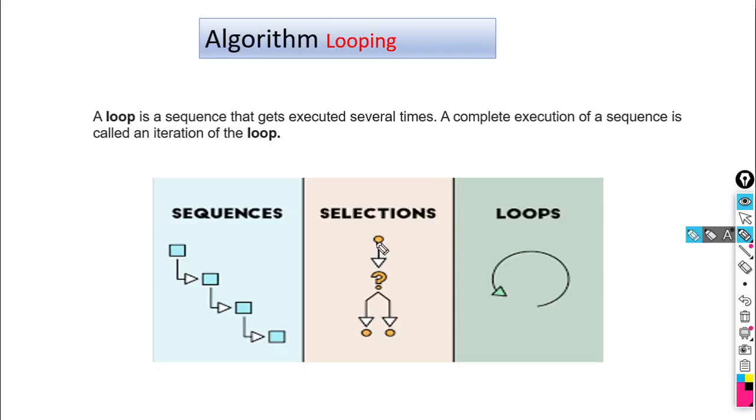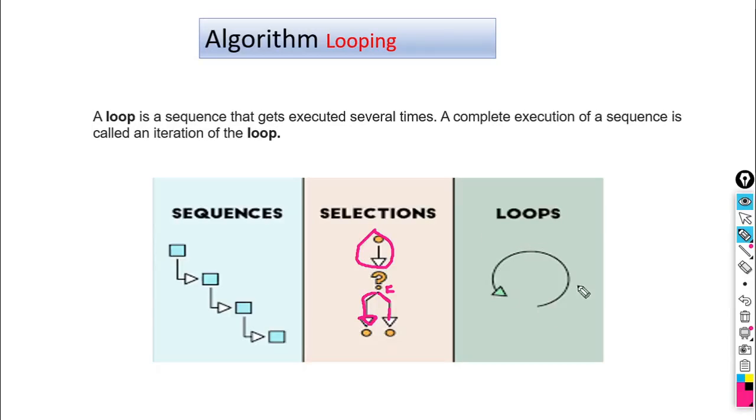So this is the condition, and we have to check whether this condition is true or false. These are the two branches. This type of technique is called selections, so it will select one route according to the condition.